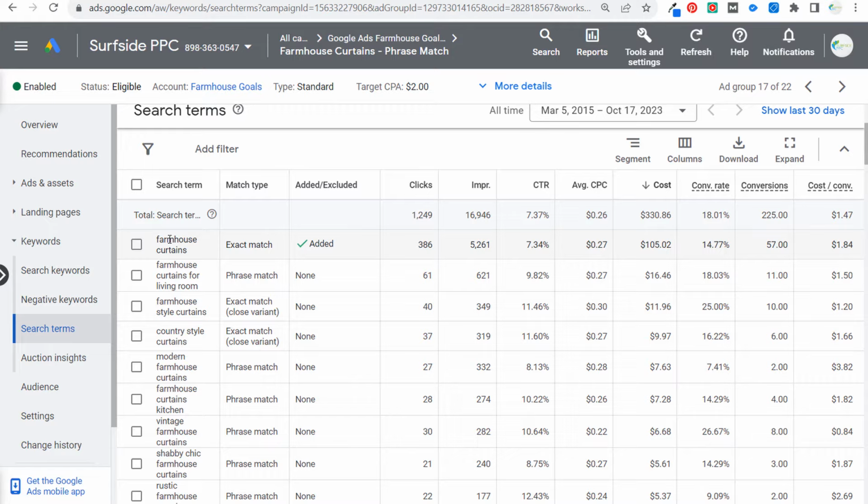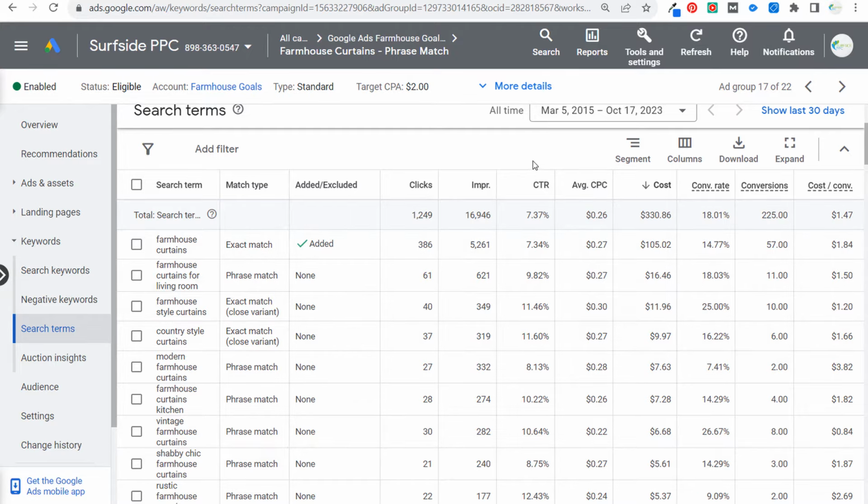With broad match keywords, you can get lower cost per clicks. However, it is going to have more irrelevant keywords in the search terms report. I recommend broad match keywords for larger budget advertisers who want to do a lot of testing, who want to add a lot of negative keywords, and who are using conversion tracking and making sure that everything is geared towards conversion value.